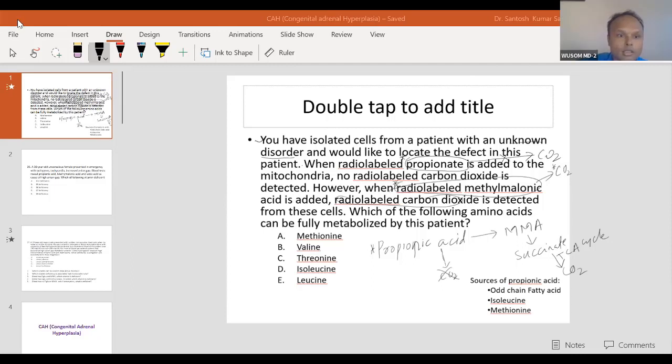So see, this is disappointing for me. I have been telling about this pathway. You can see this, I have written. You must have understood this. So where is the problem? Try to understand that.